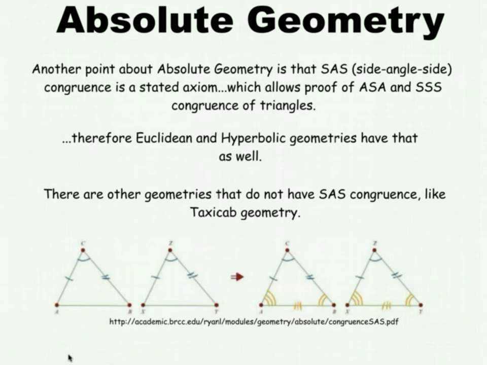There are other geometries that do not have side angle side congruence. For instance, taxicab geometry is one of those. And below we have pictured two triangles with side angle side, which then therefore lead into your side side side or your angle side angle.